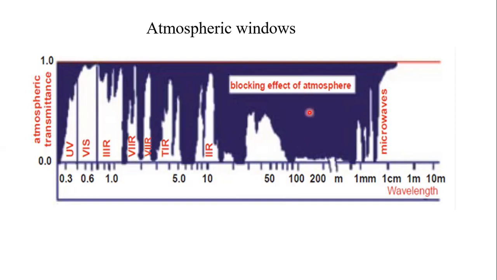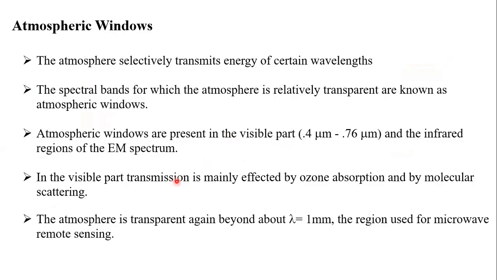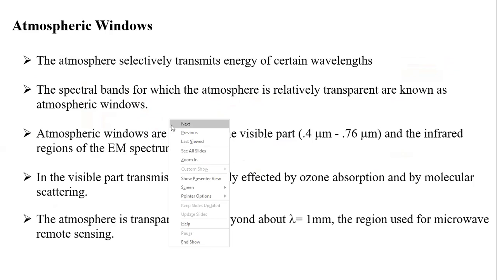But here it is completely blocked. We can't use any of it for remote sensing. But again, we can use it in microwave. So these are called the atmospheric windows. This is what I am explaining in this theoretical portion. Spectral bands for which the atmosphere is relatively transparent are known as atmospheric windows. So remember, this is called the atmospheric windows.